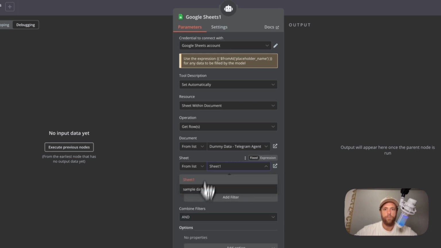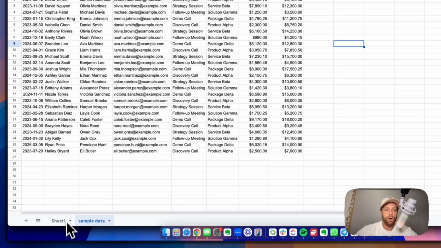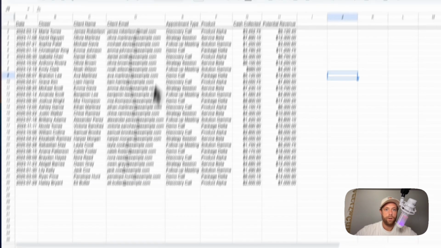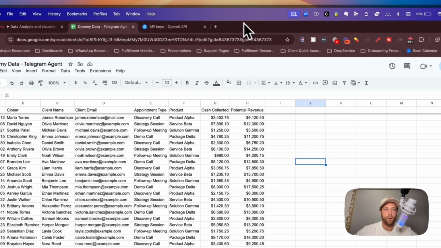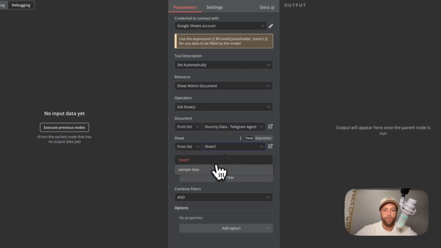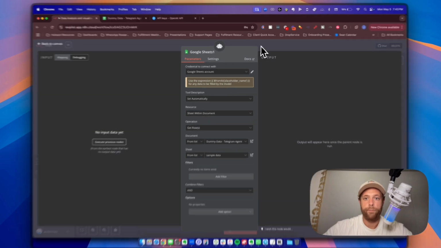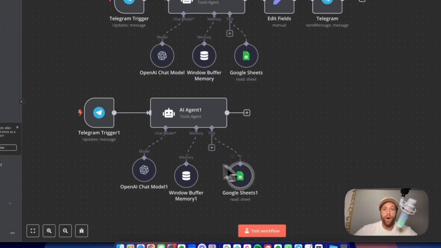So we're going to do, which tab is it on? It is on, I can't see, little things in the way, sample data. So perfect. We're going to click on sample data, and then it's going to pull in your rows. So you don't need to do anything else there. Click off of this. Okay. Now you have all this built.